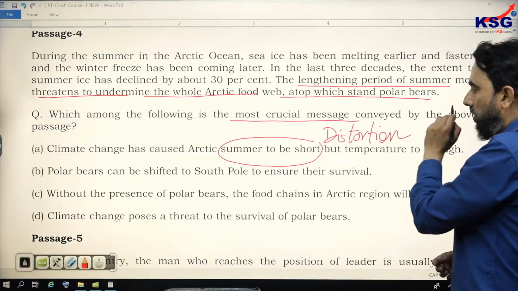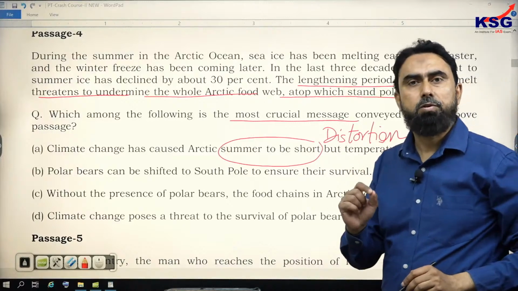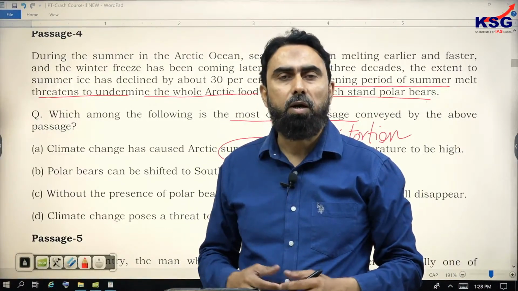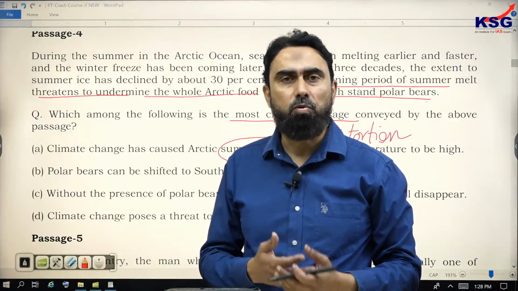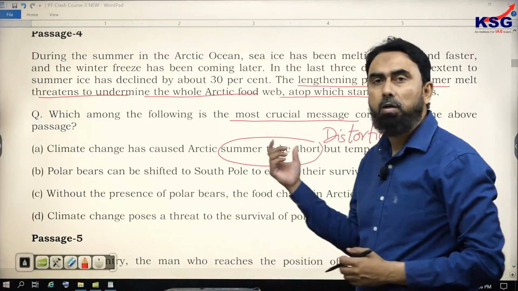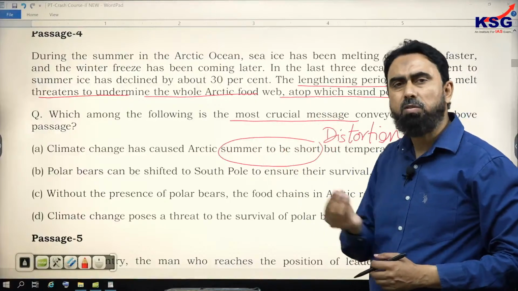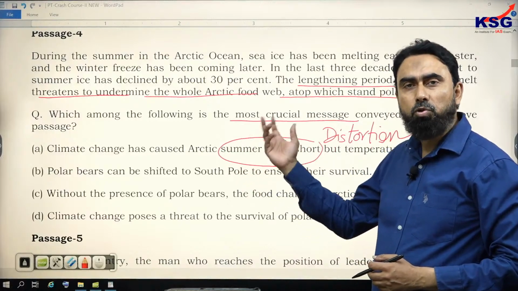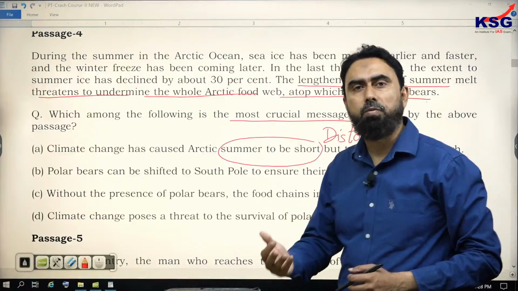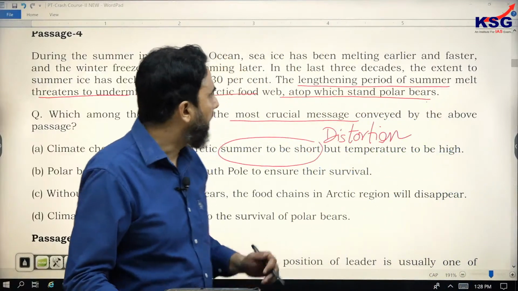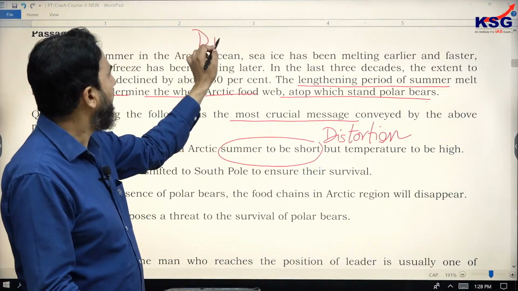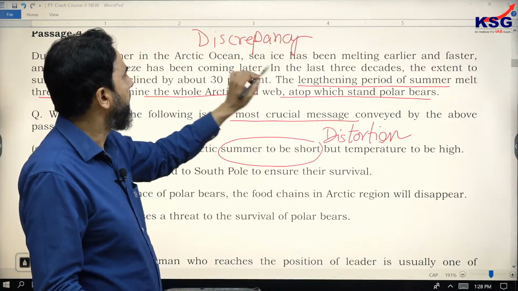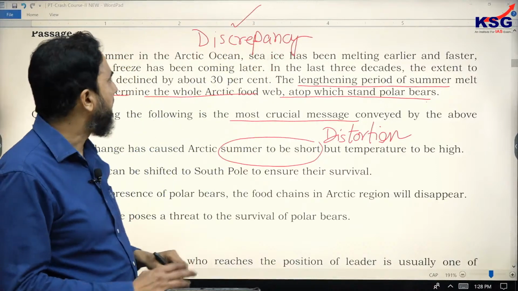So all the future officers, you should be ready to notice the distortions. Distortion means the facts, the data that is given, the examiner generally writes in the wrong form, right? So he distorts them. He creates the discrepancy for you to notice. So it's a very simple type of challenge. For a future officer, there is always a challenge to notice the difference, to notice the discrepancy, right? So remember this word discrepancy, and you are going to come across different types of discrepancies in the CSAT RC section.